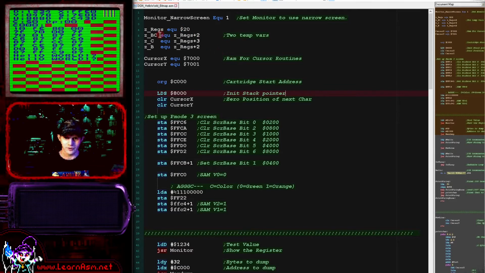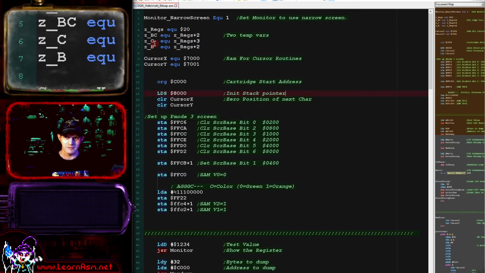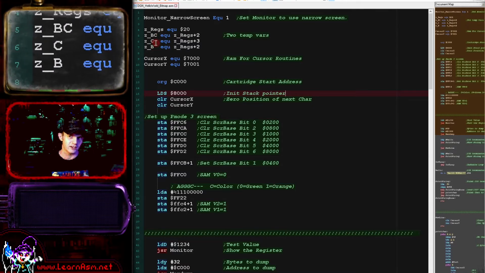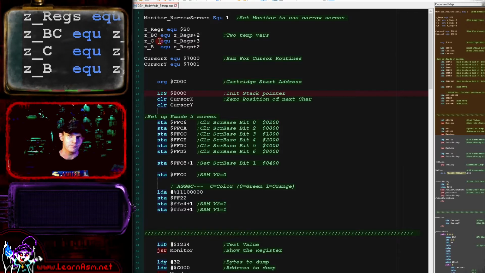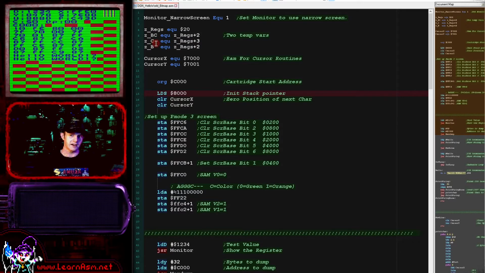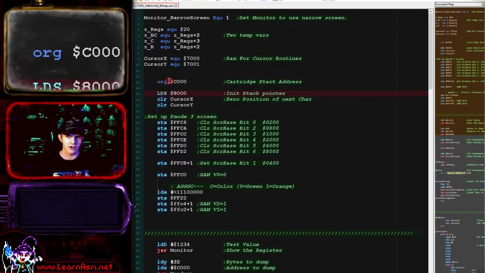Then we've got some defined temporary variables. I tend to mimic the Z80 registers here. So we've got a pair BC, and these are made up of C and B here. The name doesn't mean anything. BC is just a pair of 8-bit values that we can use, and we're going to use those in our code to store X and Y values at some points, because we needed some extra memory. Our program starts at C000.